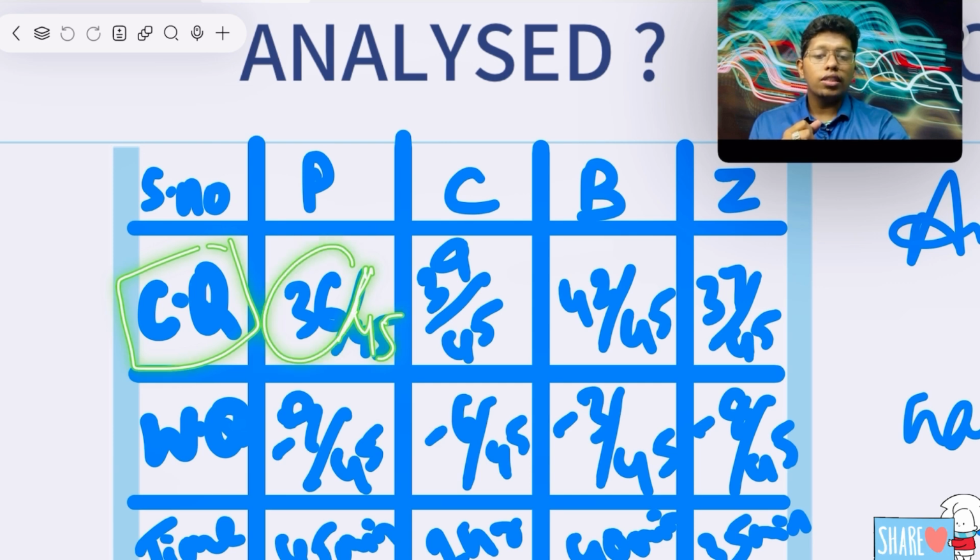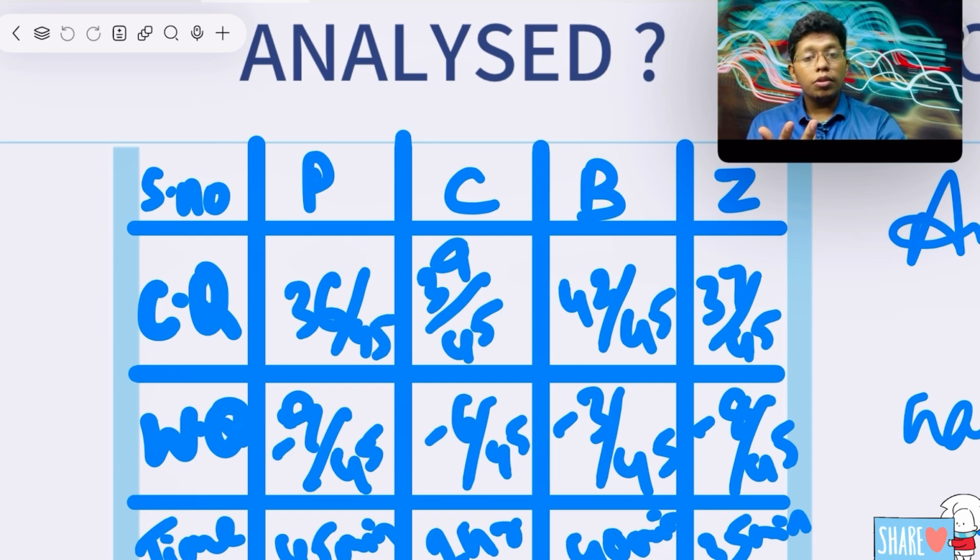You have corrected 36 questions. Like that, in this 45 you have correctly written this 39. Like that, if you split and write, you know how much accuracy you have. In the next test, you may analyze that last time I made this many mistakes, and I have improved a lot. Like that, you can analyze.